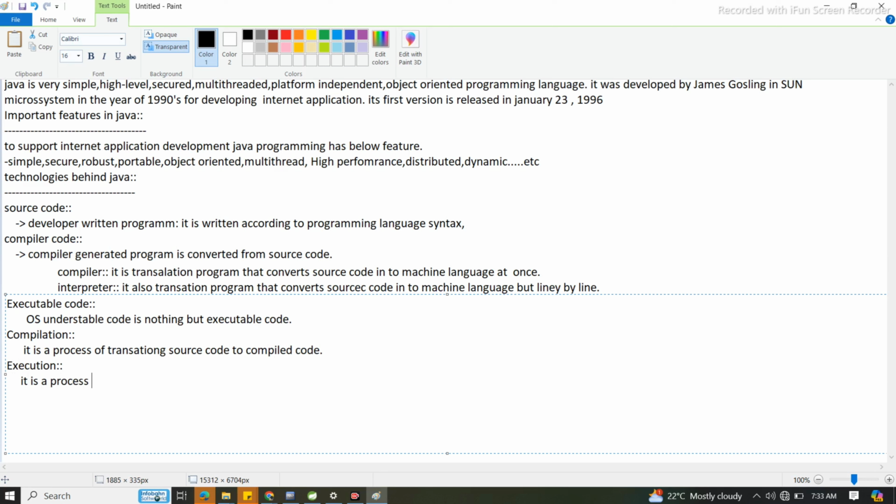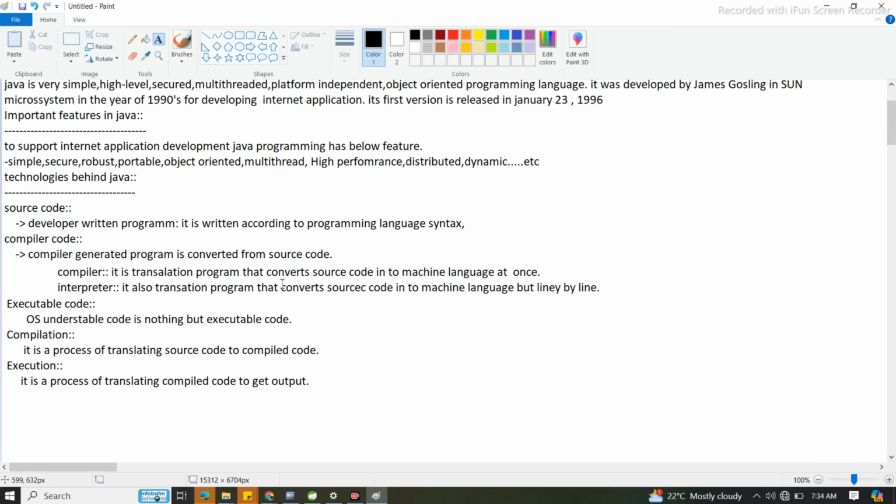It is the process of translating compiled code to get output. Yes or no? Yes. So now what is the next thing?